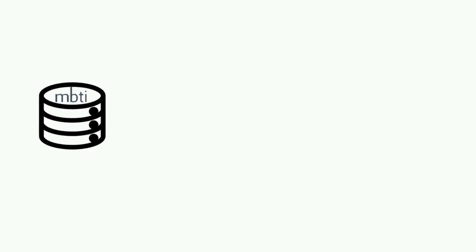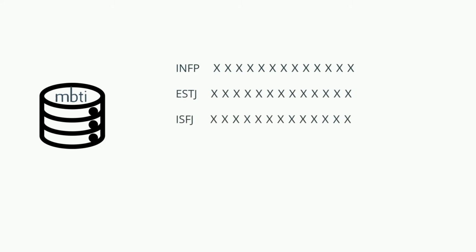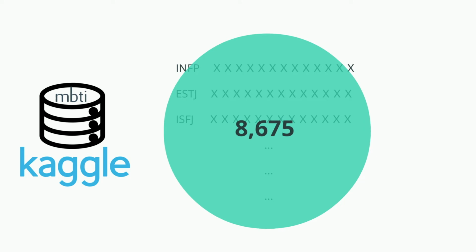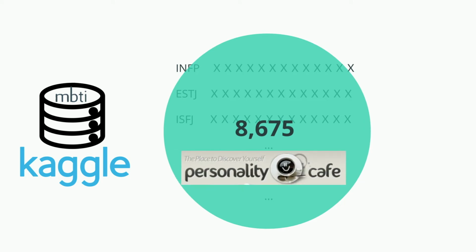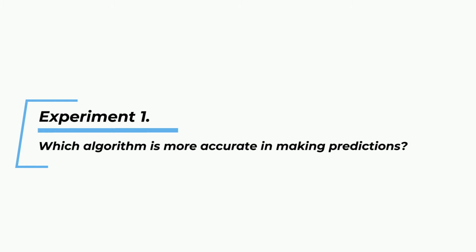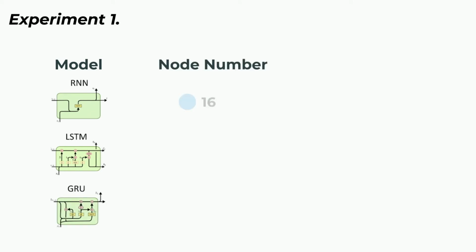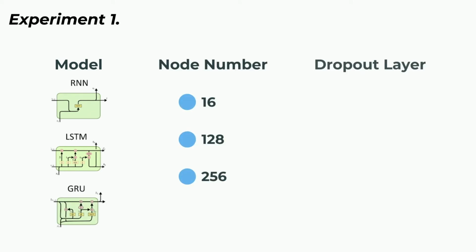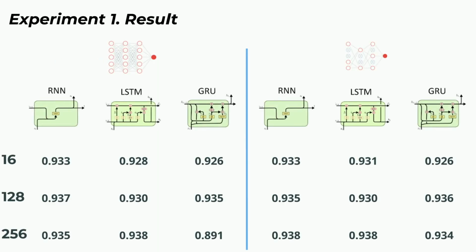We use the MBTI personality type dataset from Mitchell J. on Kaggle. There are over 8,000 rows of data collected from the posts on Personality Cafe forum. We designed 3 experiments. Experiment 1. Which algorithm is more accurate in making prediction? We hope to explore the performance of RNN, LSTM, and GRU, along with different nodes and the regularization method of dropout layers. The accuracy of the test dataset is like this.